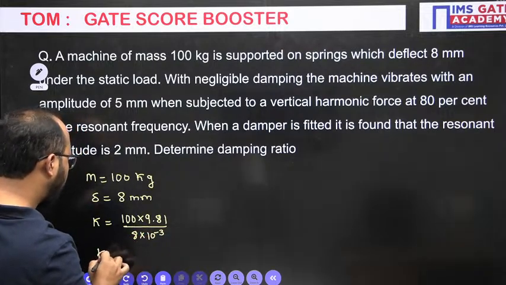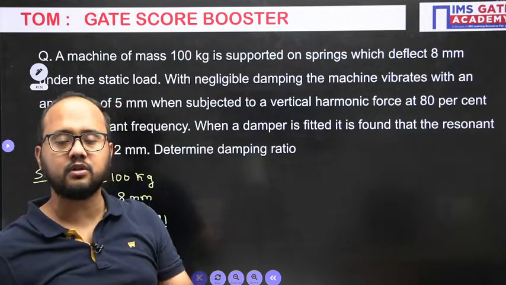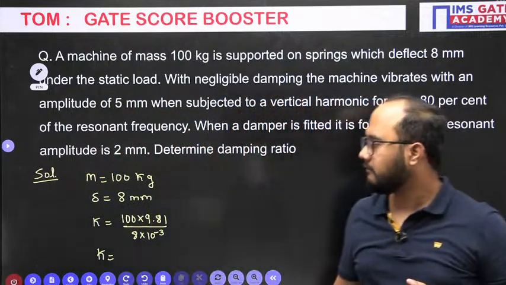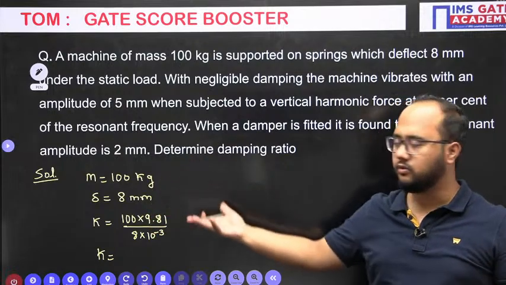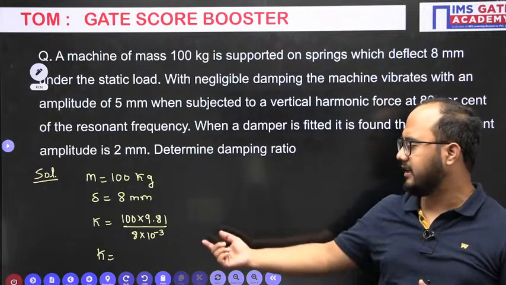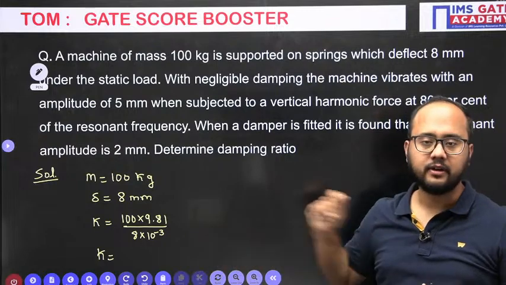So from here the stiffness value you will be getting. Usually this information is given in the question to calculate the stiffness, which will be used later in the numerical. Mass is given, so static load will be the weight of the body, 100 into g, 9.81, divided by the deflection, 8 into 10 to the power minus 3, because it is mentioned in mm. So from here you will get the stiffness.